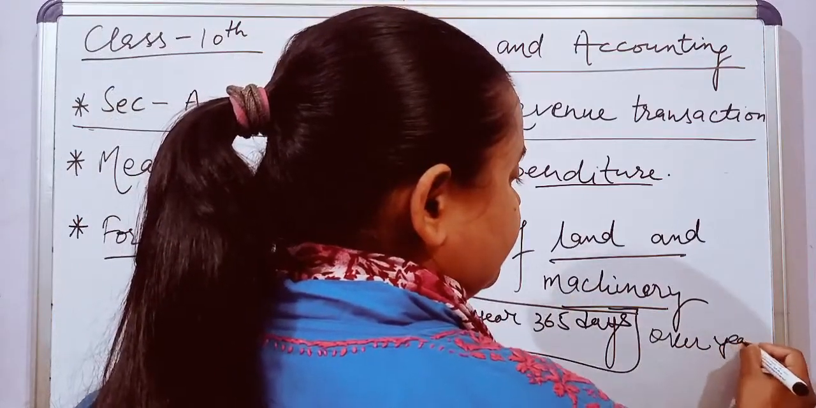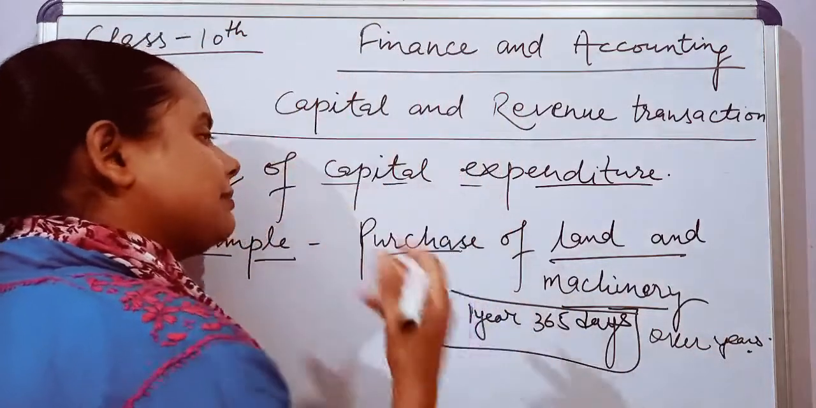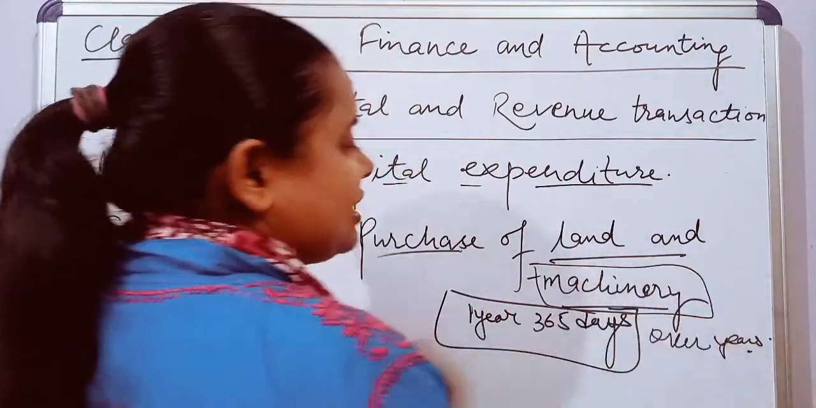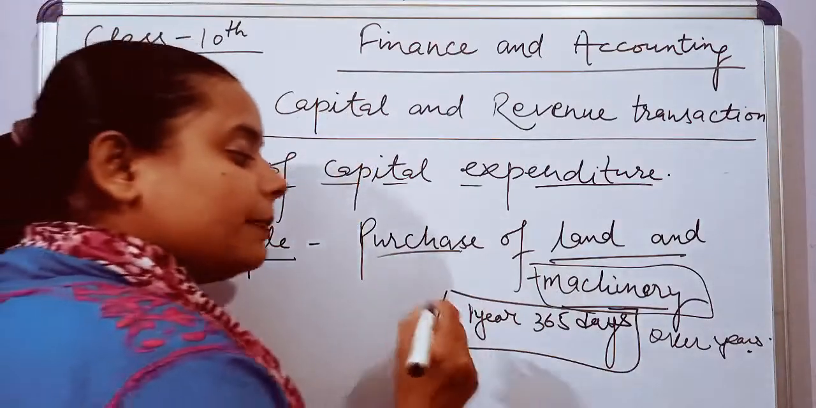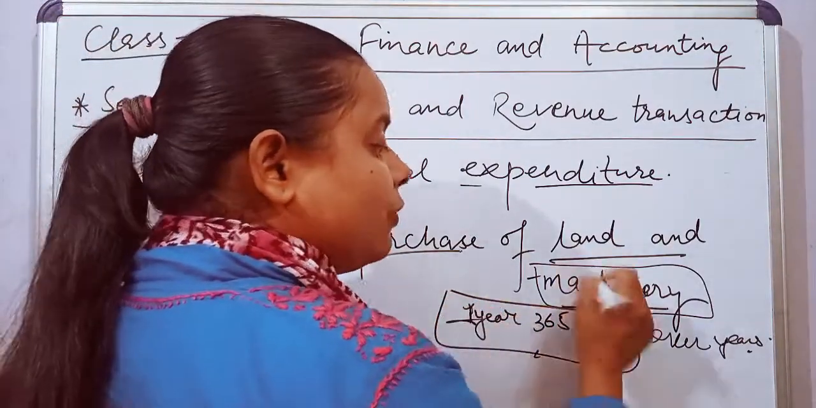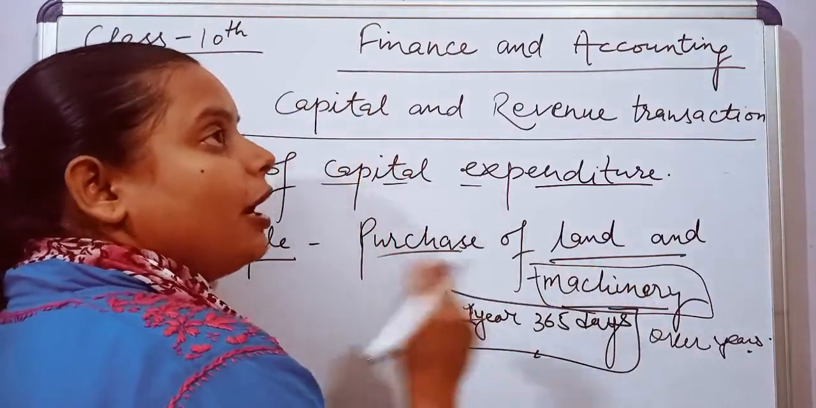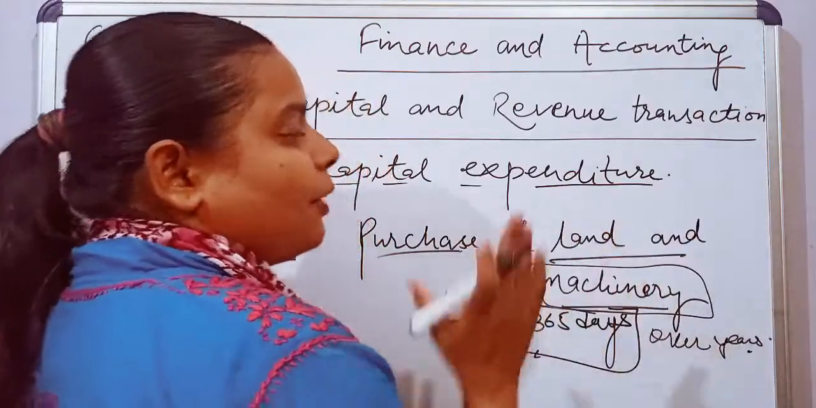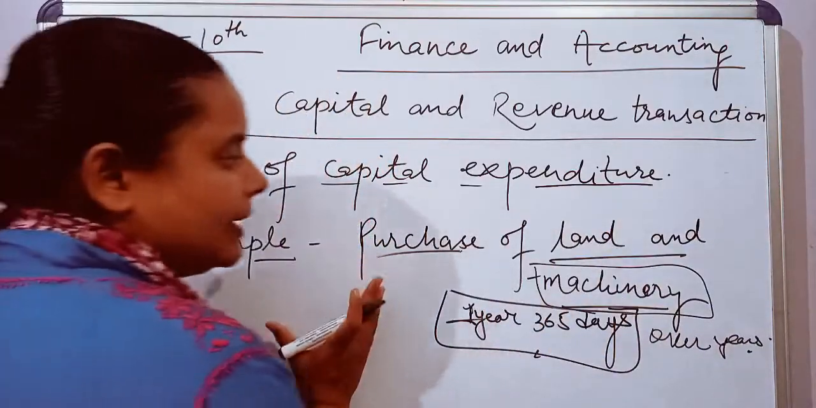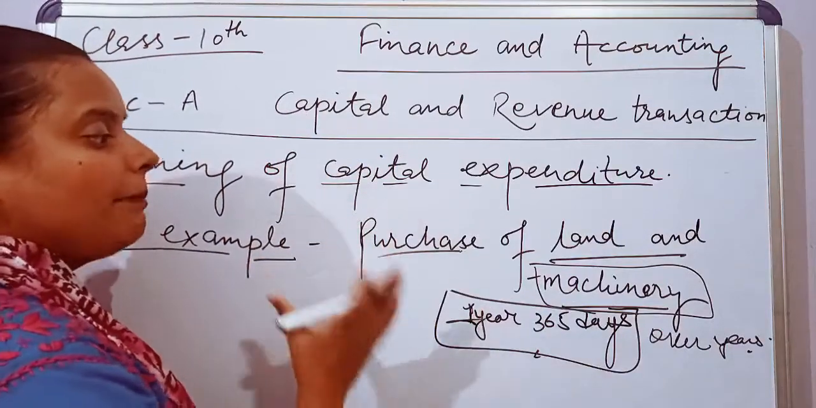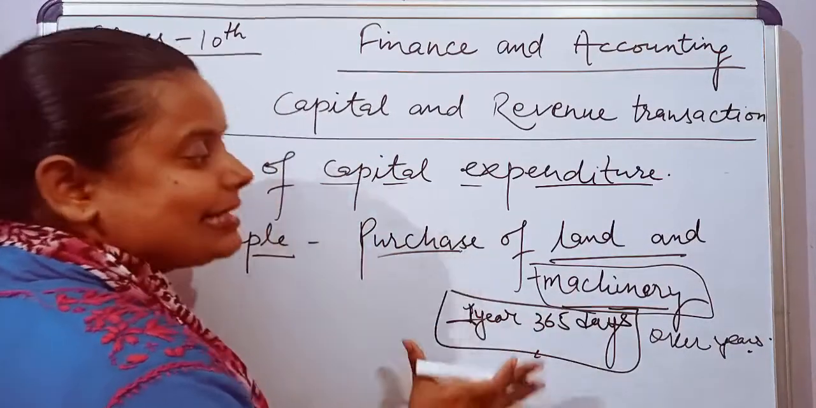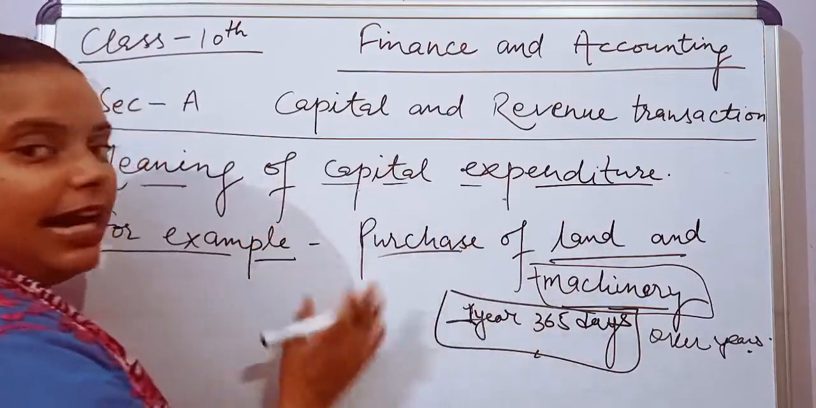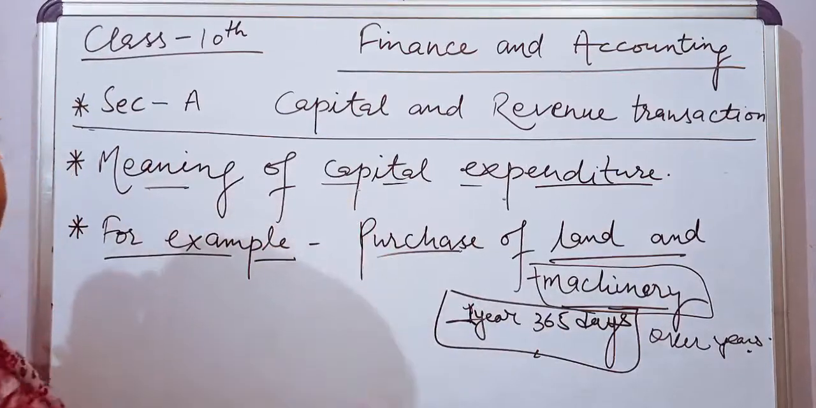For example, I have started my business and I have purchased one machinery. That machinery will not be used only for 1 year, only for one accounting period. It will be used for 2, 3, 4, 5, 6 years, as long as I can utilize that machinery. The money we spend on purchasing this type of assets is considered capital expenditure. They are known as capital expenditure.